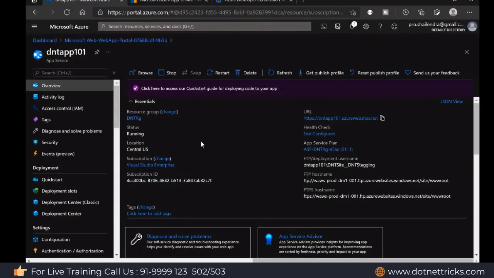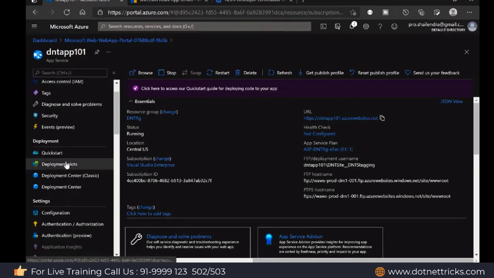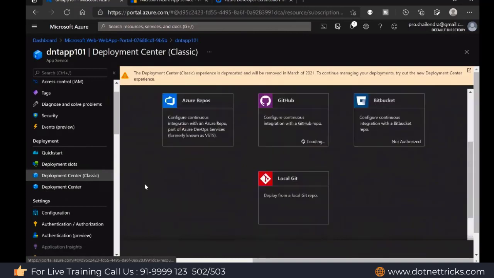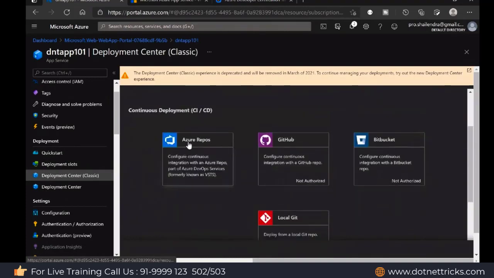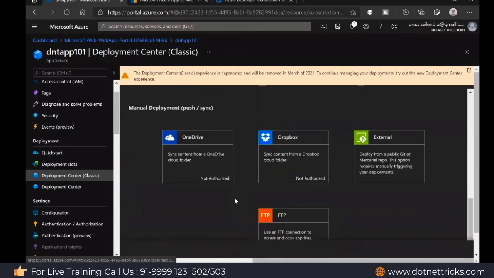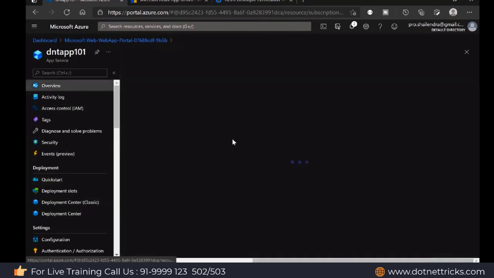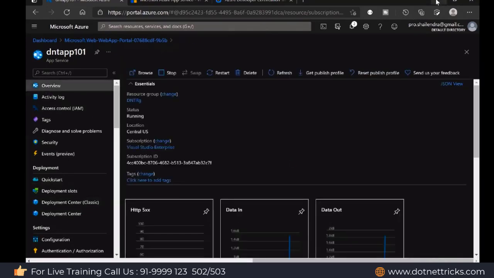And here we have the deployment option. When you look at the deployment options, various options are available. We can deploy it from Azure Repos, GitHub, Bitbucket, or local Git. We have the option to deploy the code from OneDrive, Dropbox, or an FTP server. One deployment option you can use is directly from Visual Studio, where the deployment can be done to your web app. I will show you how the deployment can be done directly from Visual Studio.